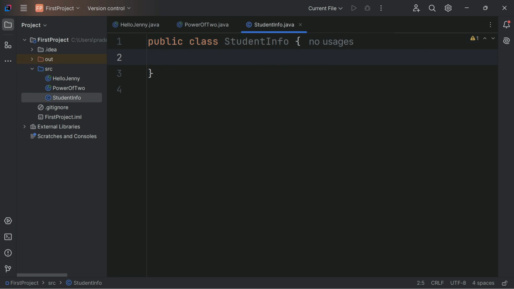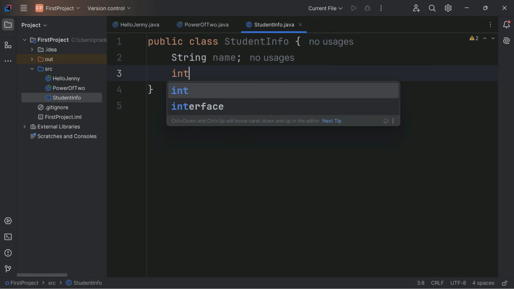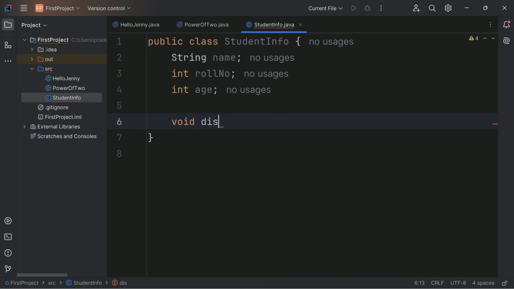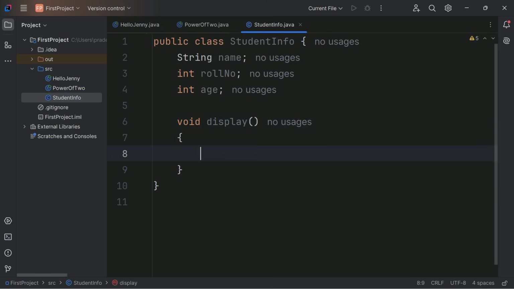In this class, let's take the name of the student, then an int, the roll number of the student, then suppose age. Three things we have, right? See, it is showing no usages because we haven't used these things right now. And let's take a simple method, display.